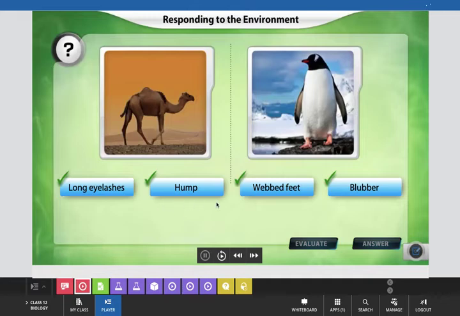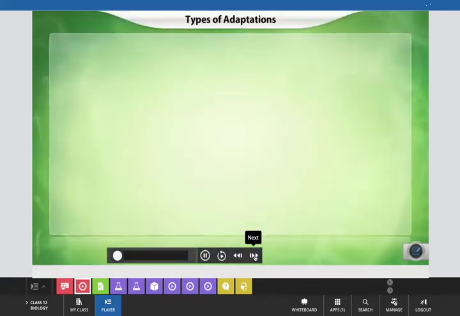That's correct. Camels store fat in the hump as an energy source. Their long eyelashes help them to keep sand out of their eyes. Penguins have webbed feet to swim at the speed of 15 miles per hour. They also store fat in the form of blubber under their skin to keep themselves warm in the cold. Here is a system error, due to which you can see that the wrong order showed as a wrong answer, but we have adjusted it in a correct manner. Now come to the next point.